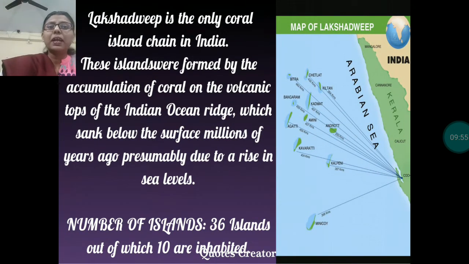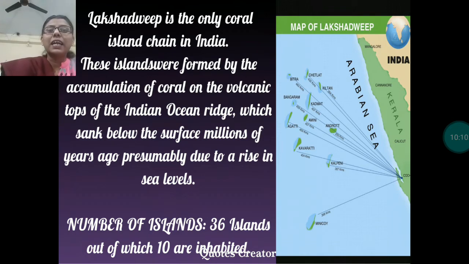Next, Lakshadweep Island. Lakshadweep is the only coral island chain in India. These islands were formed by accumulation of coral on the volcanic tops of Indian Ocean ridges, which sank below the surface millions of years ago, presumably due to the rise in seawater.